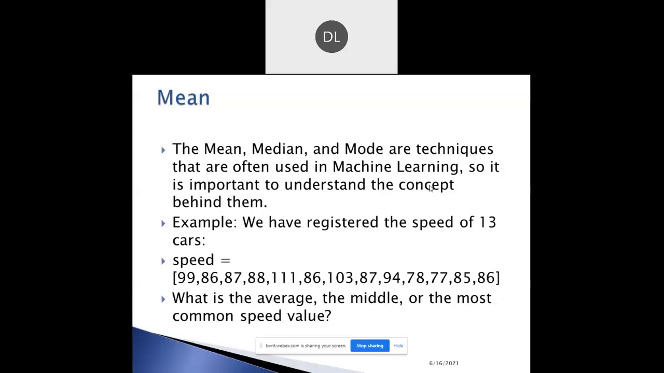So we have registered the speed of 13 cars, right? Here speed equal to 13. So assume that there is a speed of 13 cars. So how to find out the average, the middle, or the most common speed value of this set?